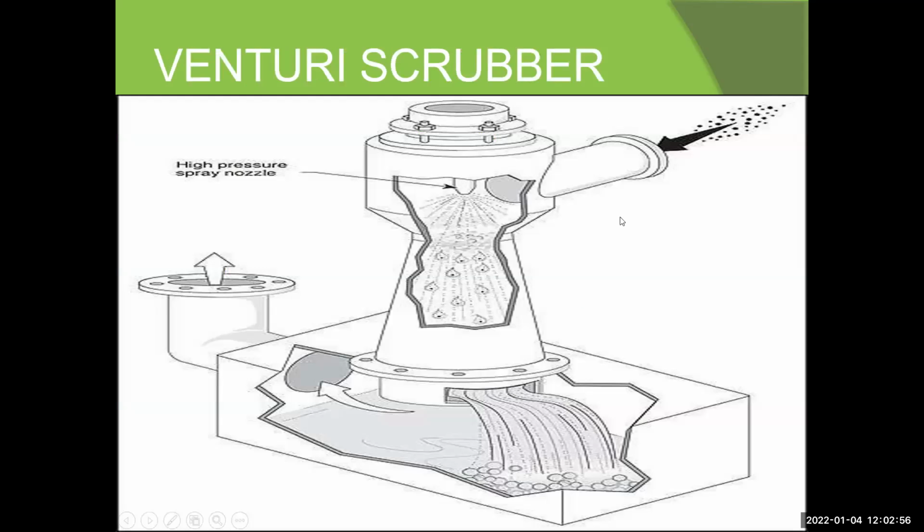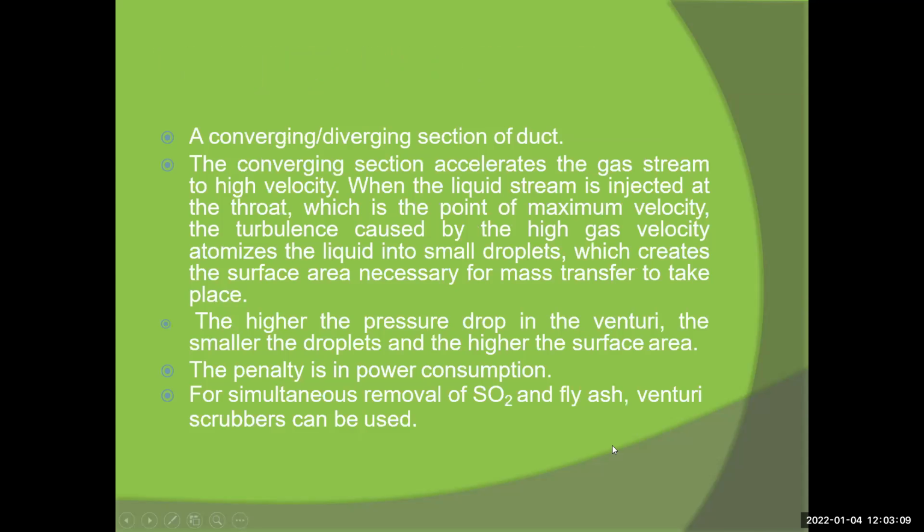There's a Venturi scrubber. You see the high pressure spray nozzle, and then the gases enter, and the outlet is given from there. There is a converging and diverging section of duct, which accelerates the gas stream to high velocity when the liquid stream is injected at the throat, which is the point of maximum velocity.